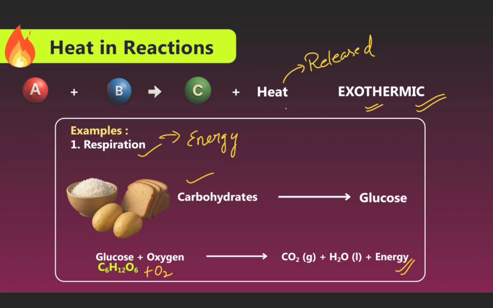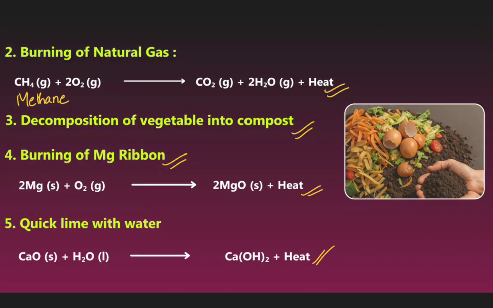Glucose reacts with oxygen and forms carbon dioxide, liquid water, and energy. That is heat in the reaction. Now see the next. Burning of natural gas: methane gas burns in the presence of oxygen, forming carbon dioxide, water, and producing heat.